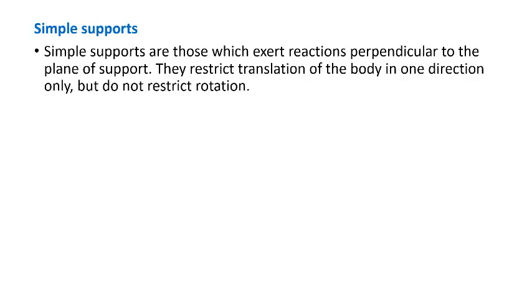Simple supports are those which exert reaction perpendicular to the plane of support. They restrict translation of the body in one direction only, but do not restrict the rotation. As you see in the diagram, the beam is rested on two rigid surfaces. These two surfaces will produce one reaction each. That means it will restrict the movement in this direction, but it allows movement in a horizontal direction as well as rotation.